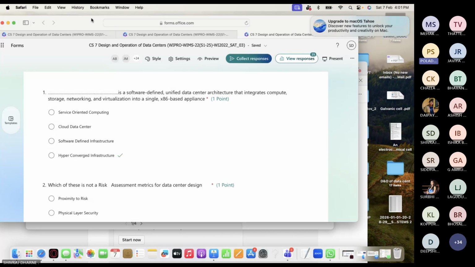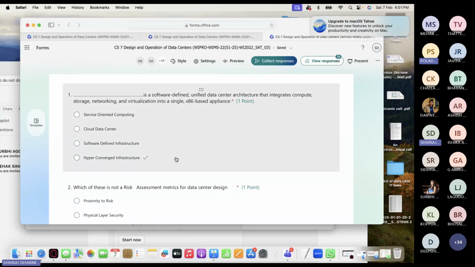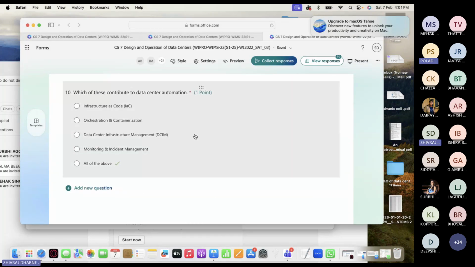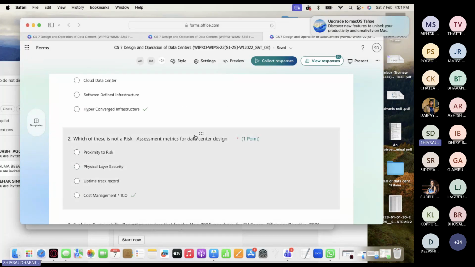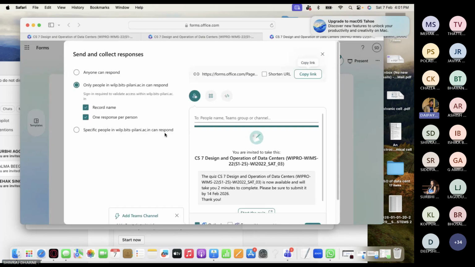When you give us the link, when you design this, design all, and then do the settings. After that, click on collect responses, and then there will be one link. Click on that link and you have to paste it. So whenever you paste the link, the link at the top of this page is the design page.